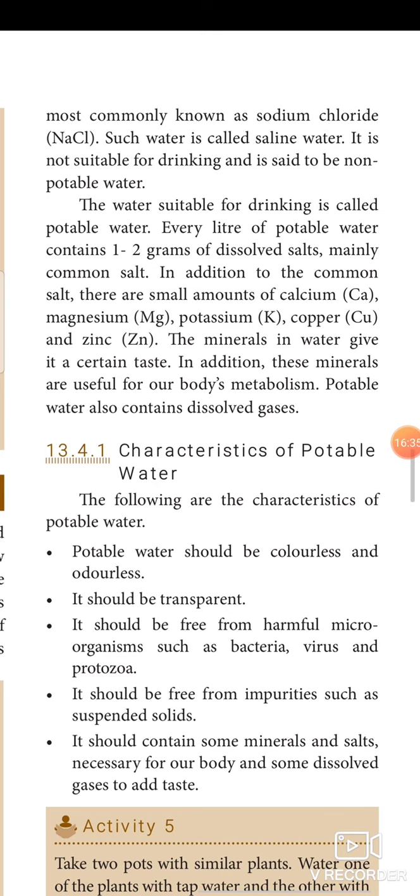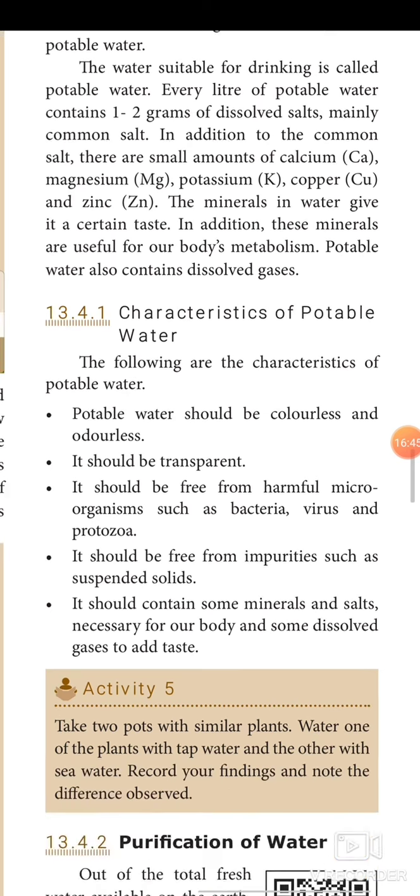The minerals in water give it a certain taste. In addition, these minerals are useful for our body's metabolism. Potable water also contains dissolved gases.